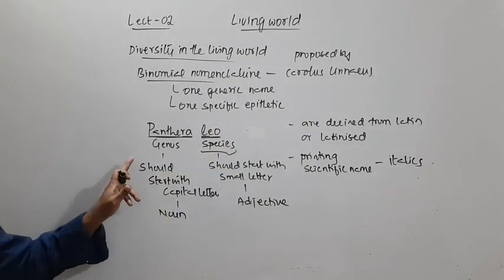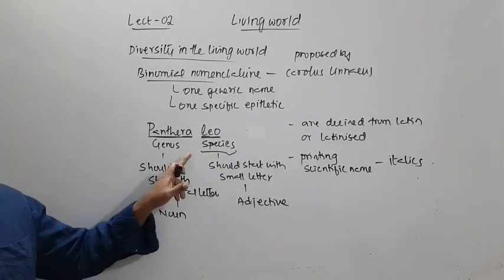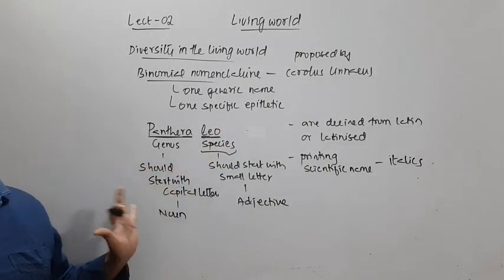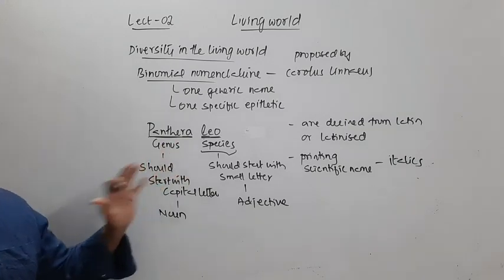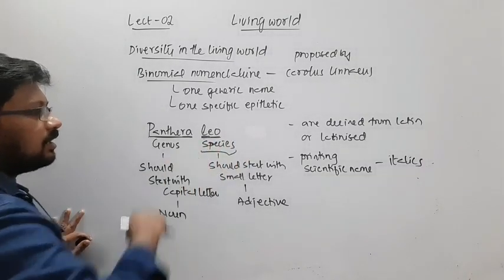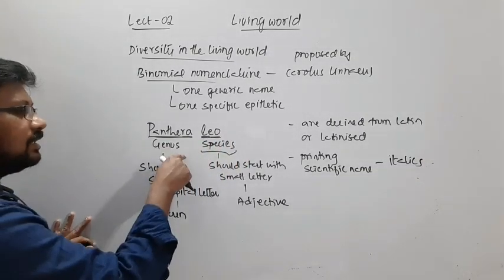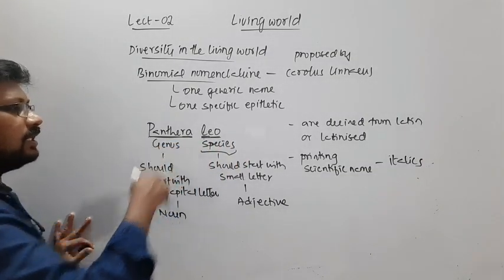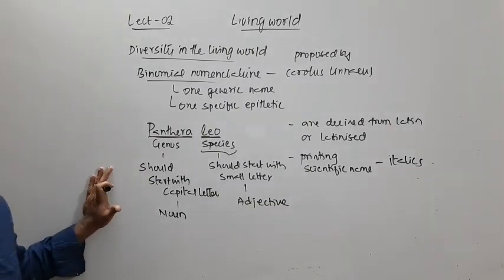The genus should be underlined and the species should be underlined with two different lines, not with only one line. Underlining with one line will be wrong, and we need to follow this only when we write by hand.